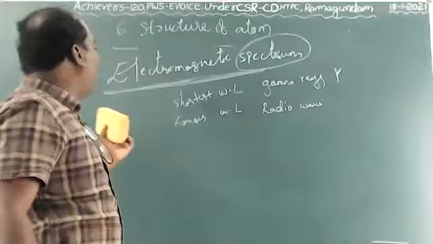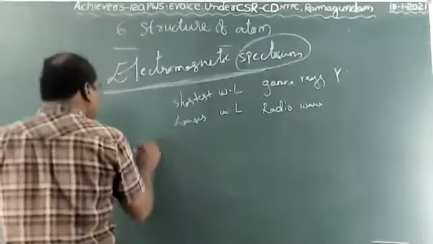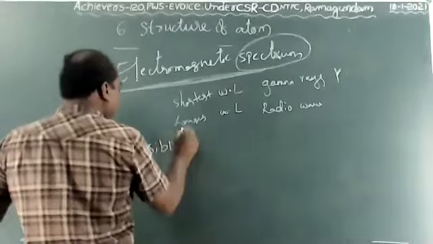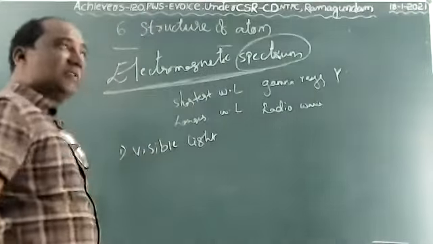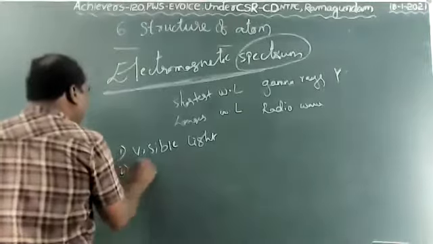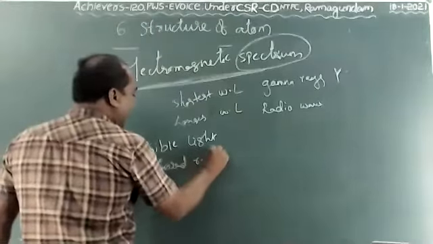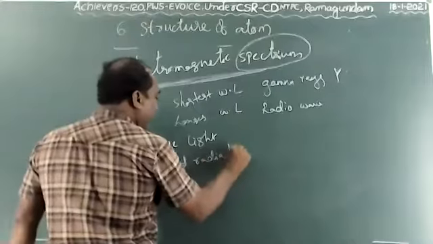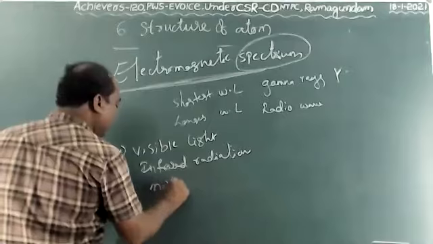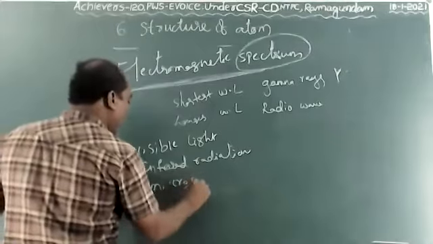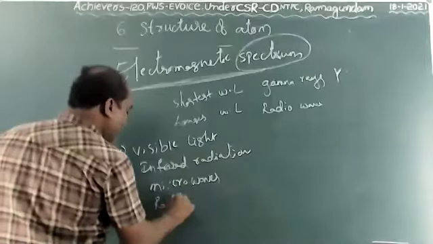The electromagnetic spectrum consists of different kinds of rays. The first one is visible light. Second is infrared radiation, or infrared rays. Third is microwaves. Fourth is radio waves.